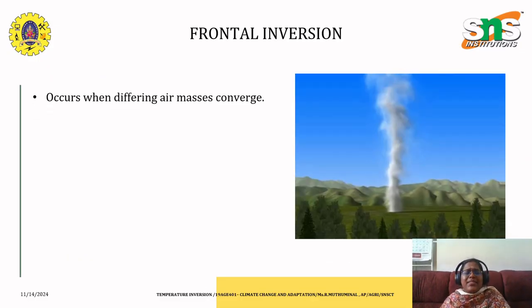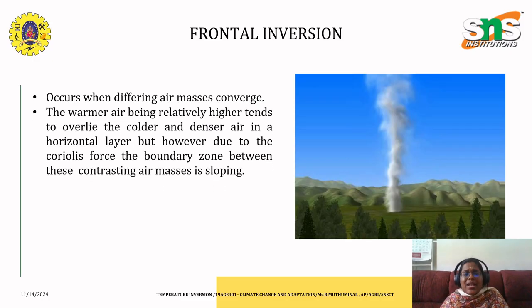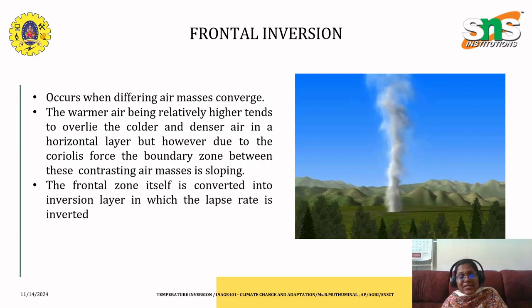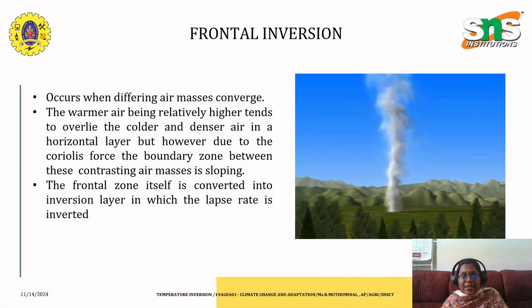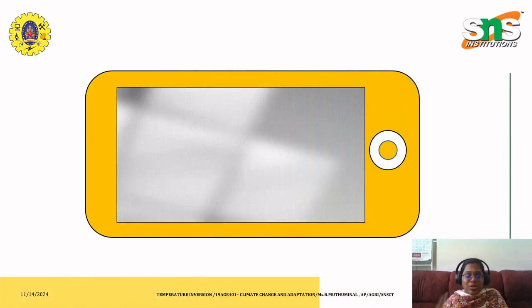It occurs when differing air masses converge and the warmer air, being relatively higher, tends to overlie the colder and denser air in a horizontal layer. However, due to the Coriolis force, the boundary zone between these contrasting air masses is sloping. This frontal zone is converted into an inverted layer when the lapse rate is inverted.